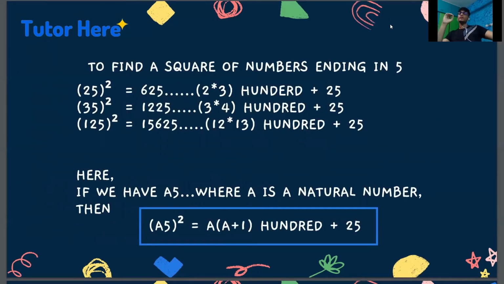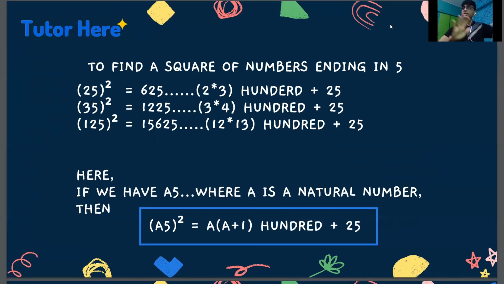Now to find out the square of numbers ending in 5. 25 square is 625. 35 square is 1225. 125 square is 15625. I can solve this without even looking in the PPT. Do you want to know how?